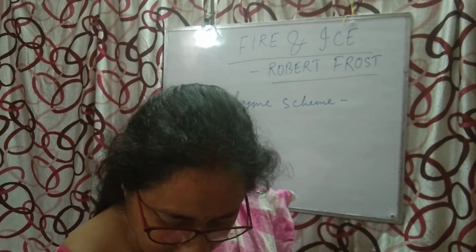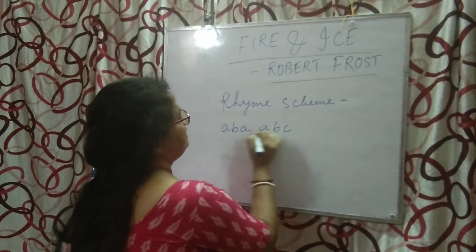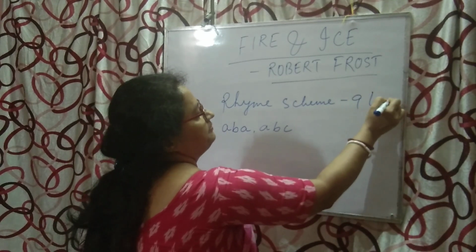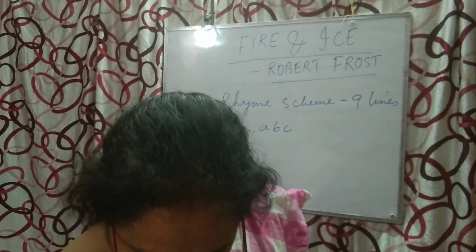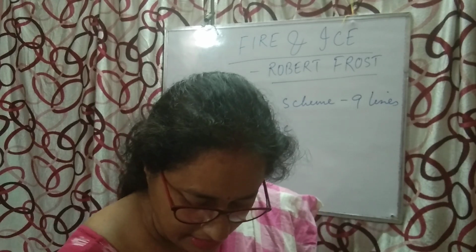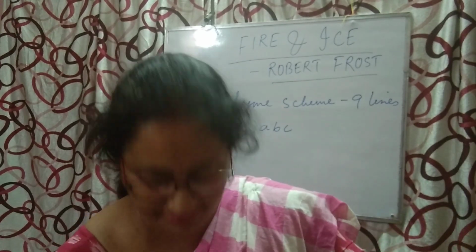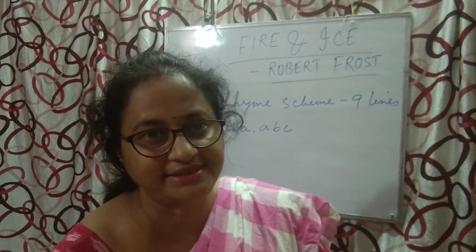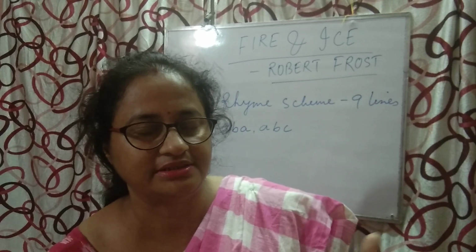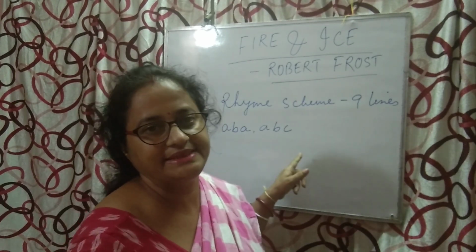Now next, A, B, C. Okay, it is a 9 lines poem. A, B, C. Now see, fire, once again A. Now see, twice is the rhyming word of ice, isn't it? Ice, twice. Then hate is another one. Then we consider it as C. So the rhyme pattern is A, B, C.